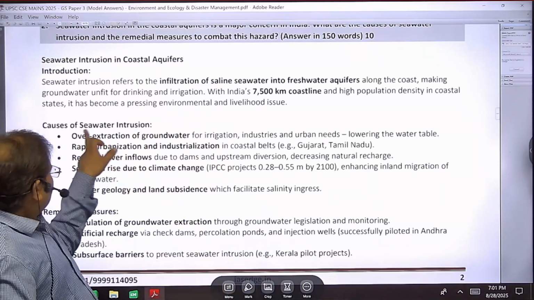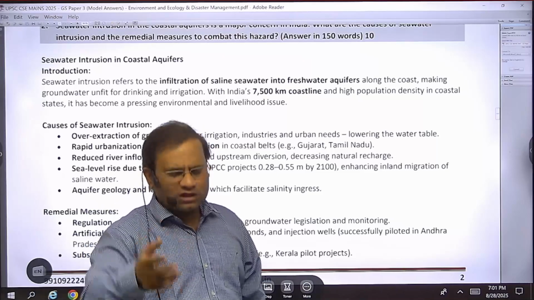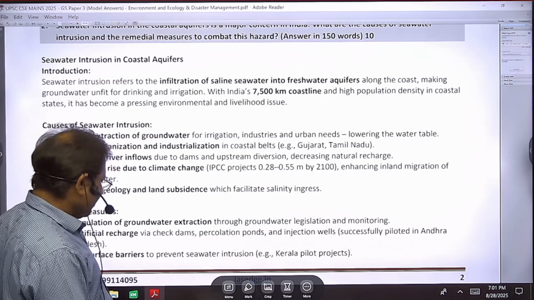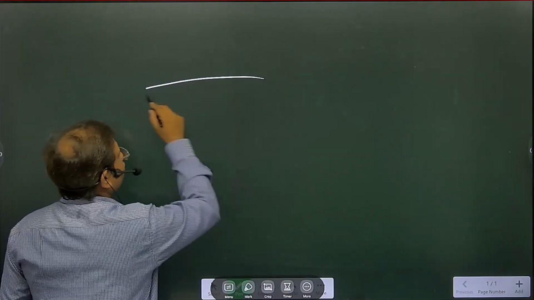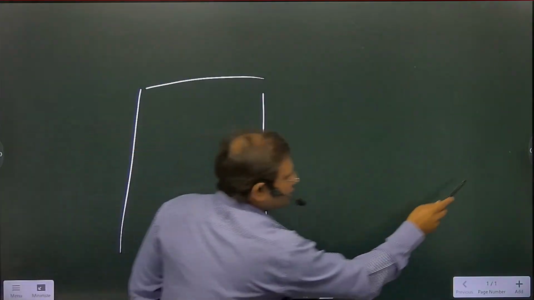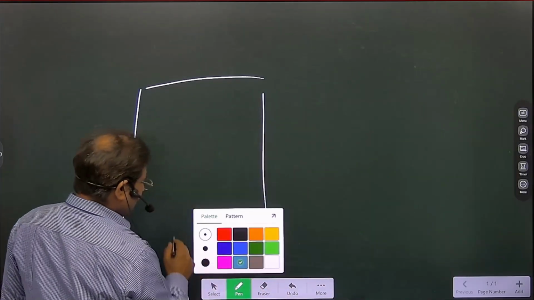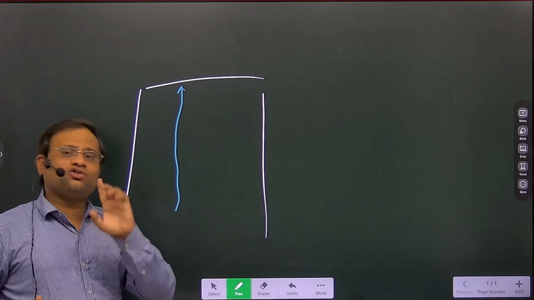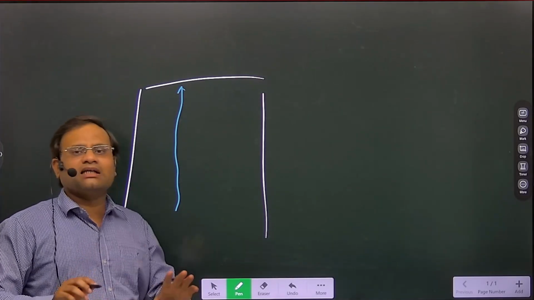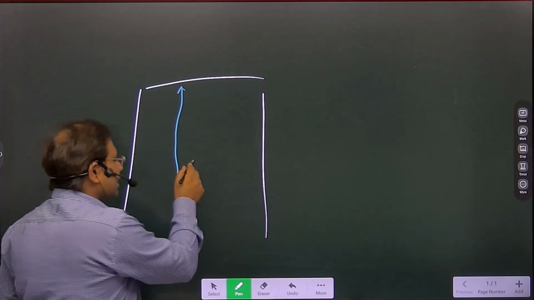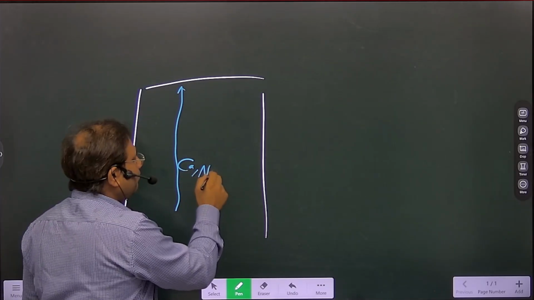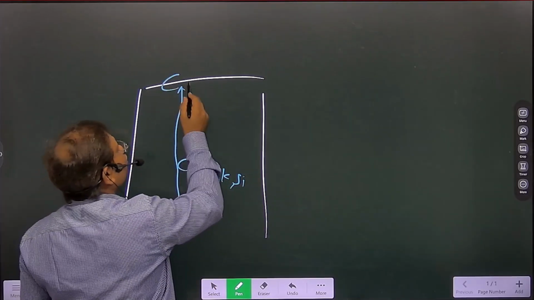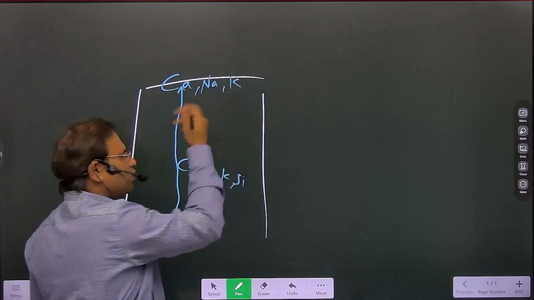Okay, see, this over-extraction of groundwater can also be understood in this way. Suppose this is the soil part. As this water is going up, as we are artificially taking it up, remember that water is a universal solvent. Water dissolves minerals in it, specifically lighter minerals like calcium, sodium, potassium, silica. These are dissolved into the water and can be easily carried and deposited in the upper part. So calcium, sodium, potassium get deposited.